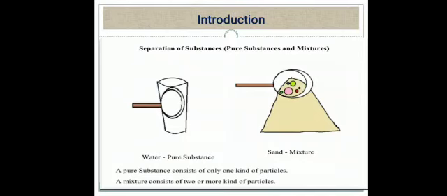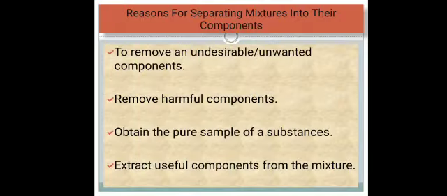Now we will discuss why mixtures need to be separated into their components. Mixtures are separated into their components for various purposes. First, to remove undesirable components. We make a cup of tea by boiling tea leaves in water and then adding sugar and milk.